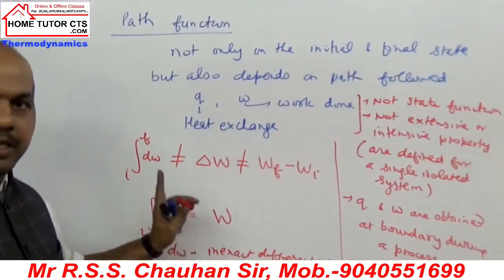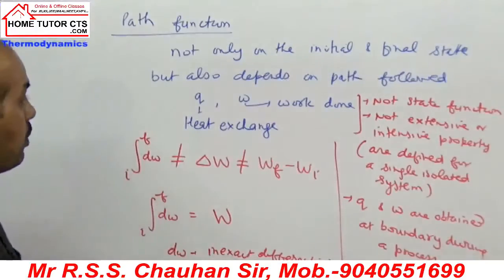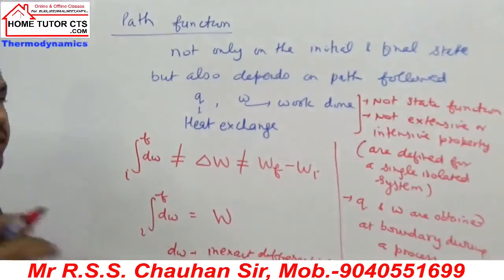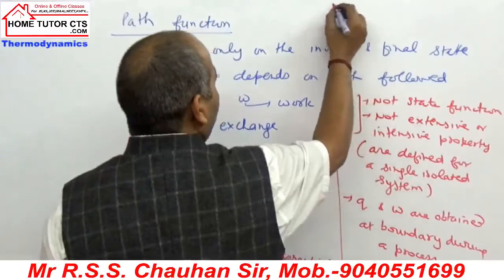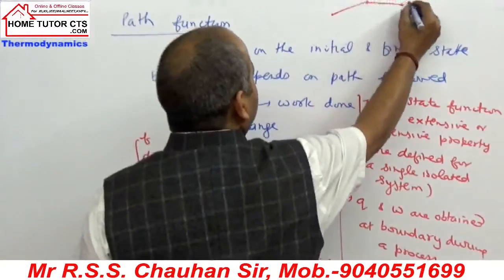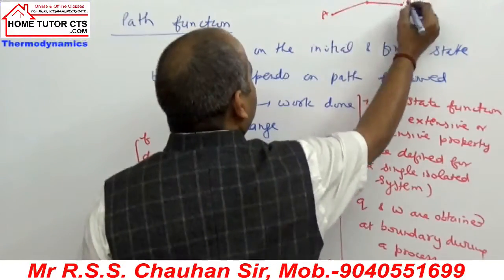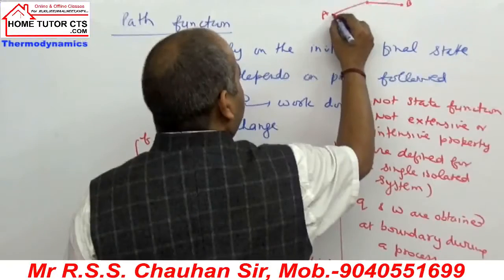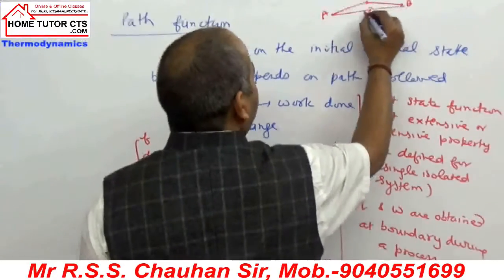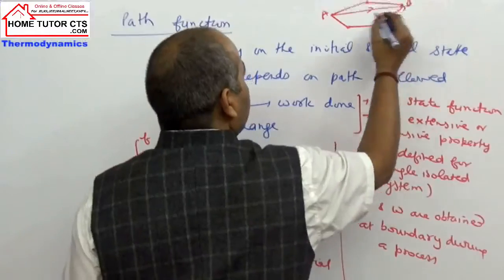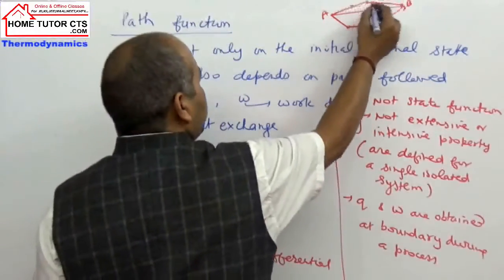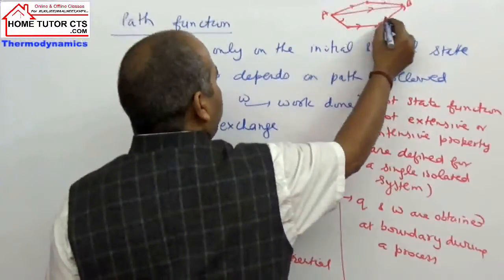I hope the path function is clear to you. Moreover, work is clear to you: suppose you go from one point to a second point, point A to point B. If I go directly, or if I go first here, then here, and then here, in all the cases you can see clearly that the work done will be different.